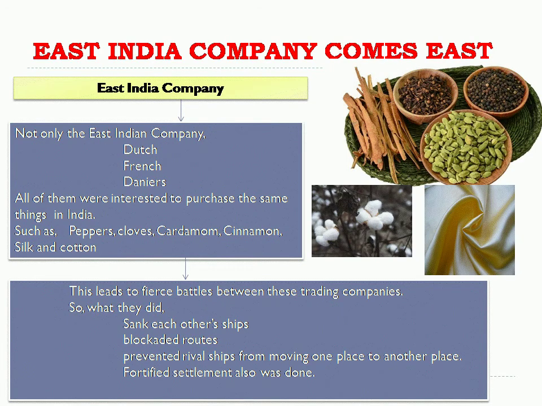These people came to India to purchase a lot of things. Did only these people come? No. The Dutch, the French East India Company, the Danes were also interested in buying some things. What are they? Pepper, cloves, cardamom, cinnamon, silk, and cotton. So these four peoples fought together to buy these things.